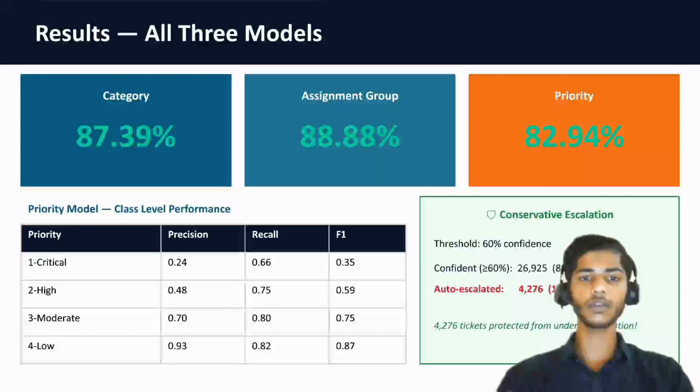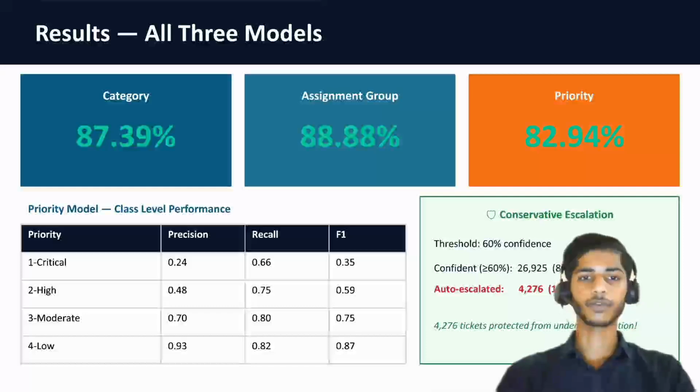So for priority, if we look at the class levels, critical achieved 66% recall. That means our model catches 66% of genuinely critical tickets despite having only nearly 1200 training examples, right? Whereas our P4, that is low priority, achieved 93% precision and 82% recall.